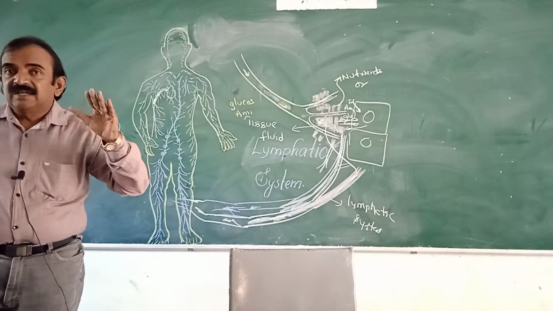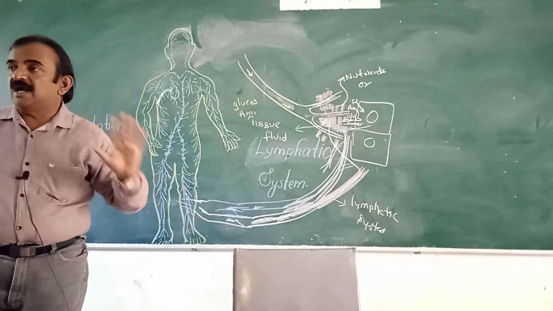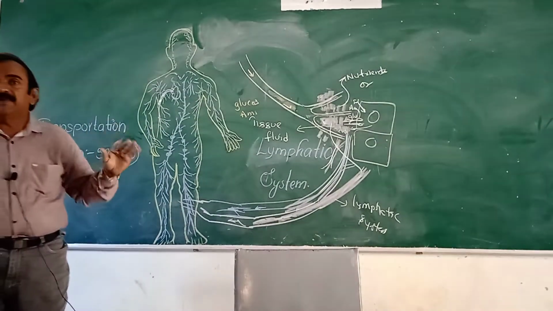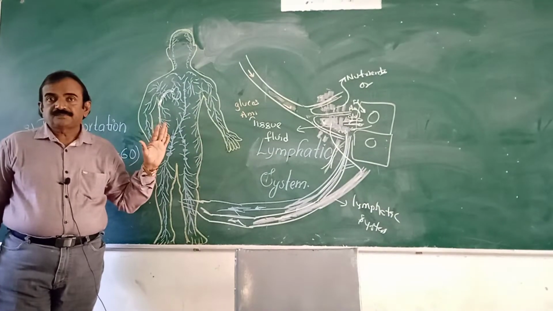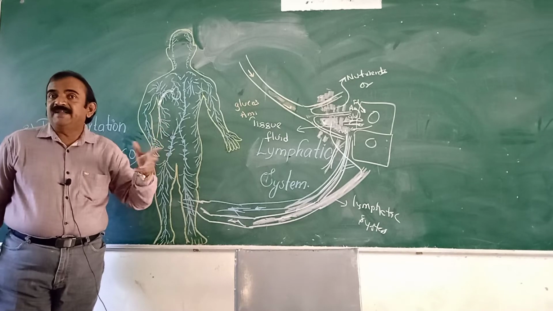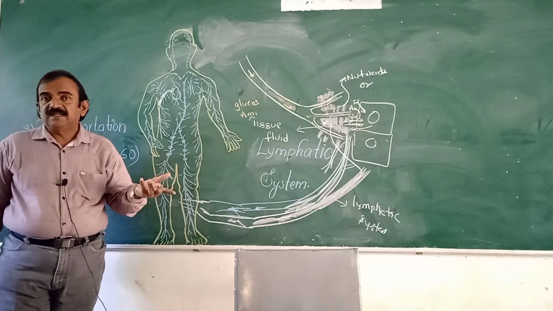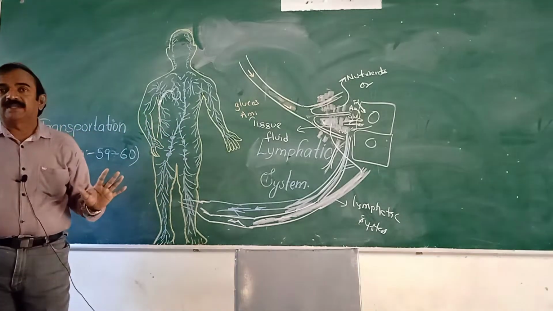Lymph has only liquid particles but not solid particles. That is the difference between blood and lymph.